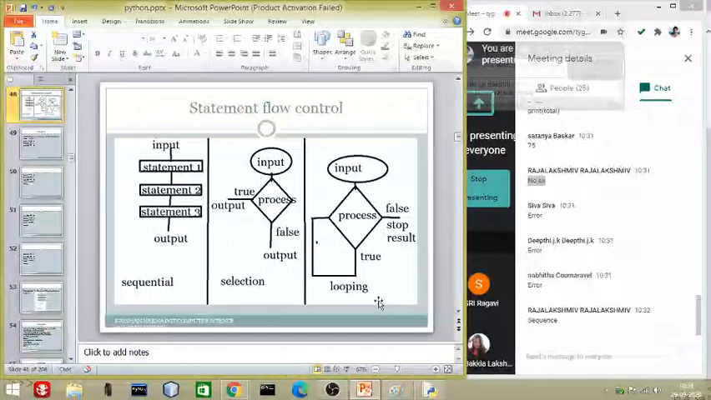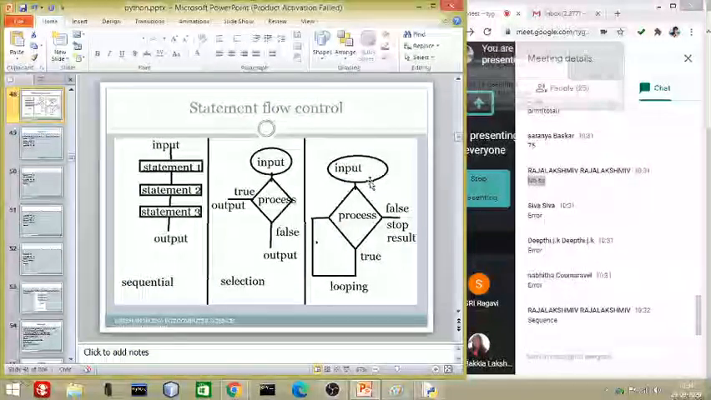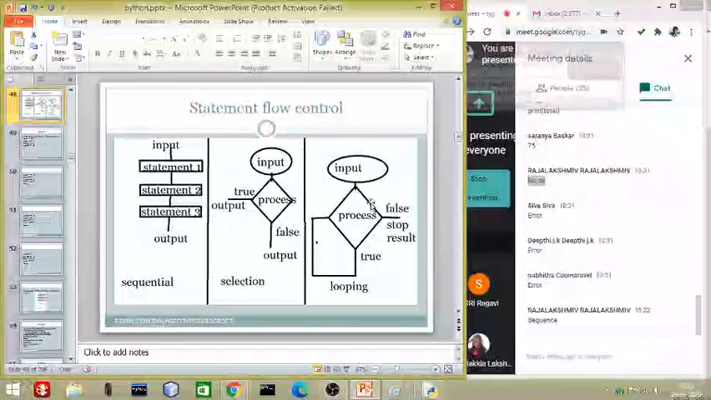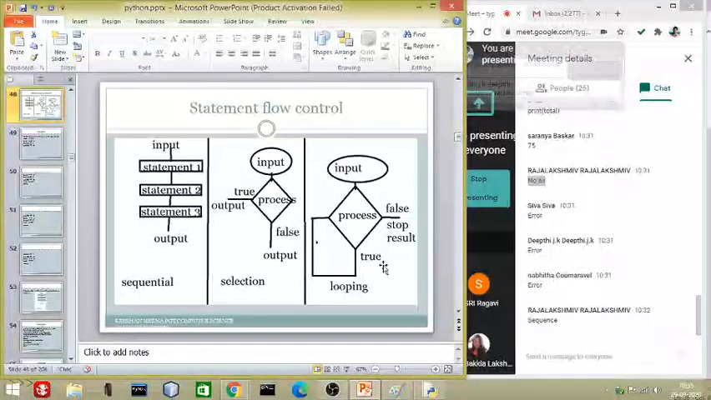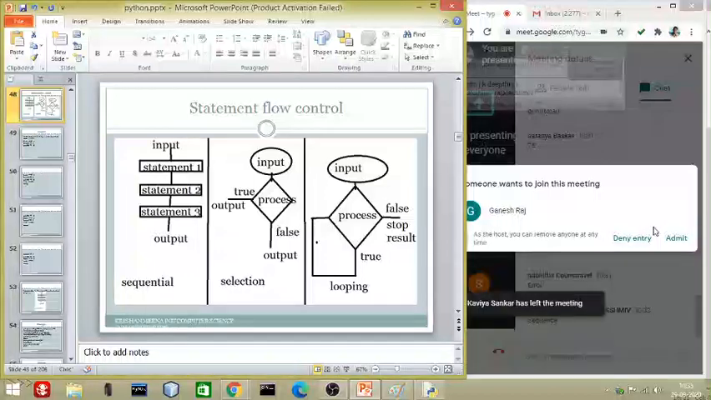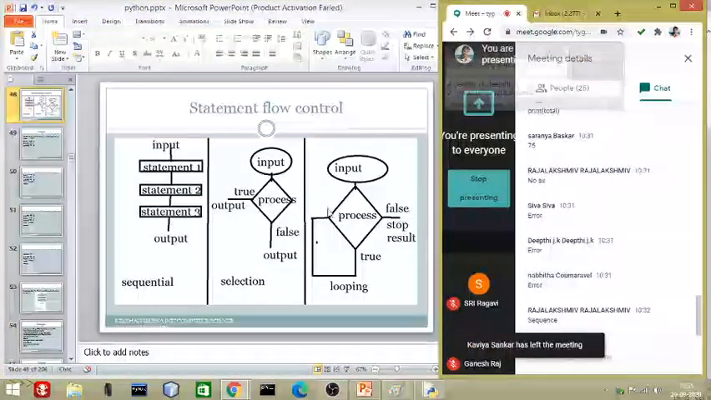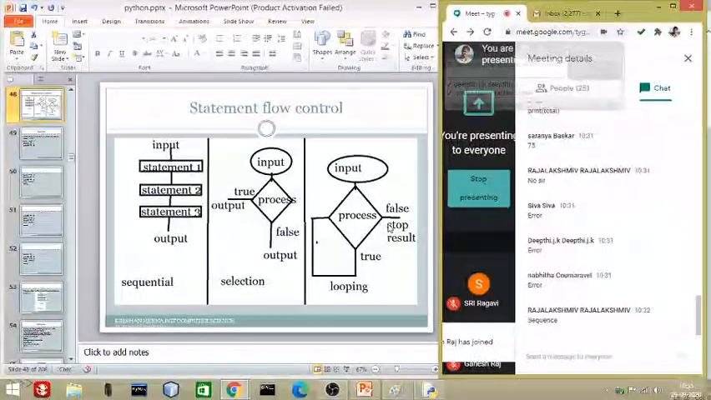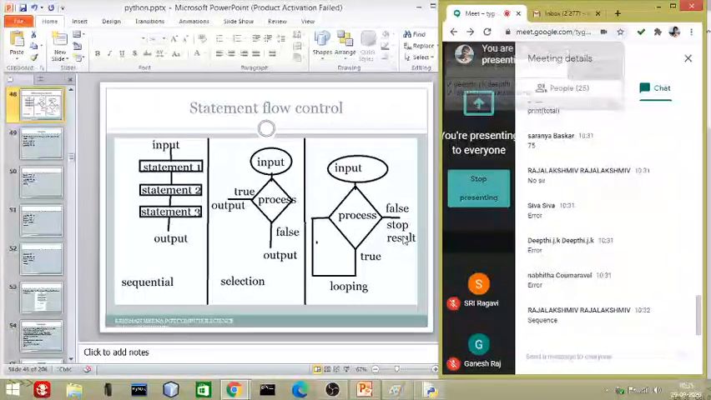In this, what is going to happen? One or two, whatever number of inputs will be given. There will be a sum of the process. If the process is true, the loop will again repeat. Again the process will happen. Again if the process is true, the loop will repeat. It will repeat until the process is false. When the process is going to be false, then finally it will stop and it will show you the result. This is called looping.